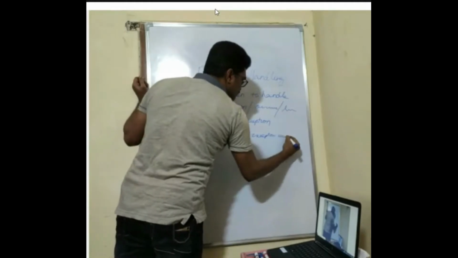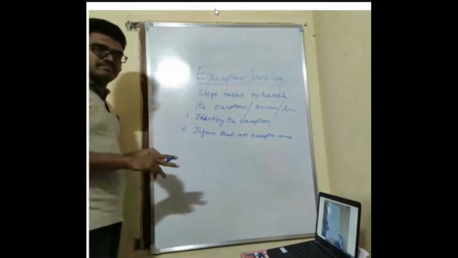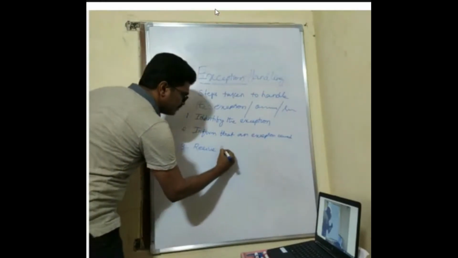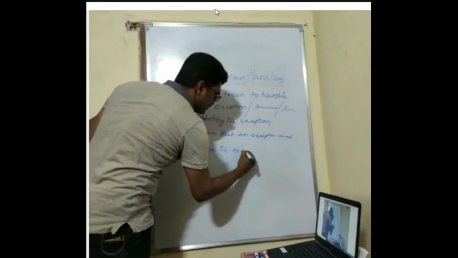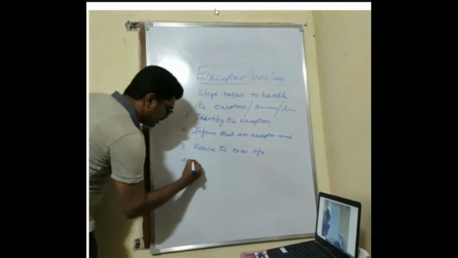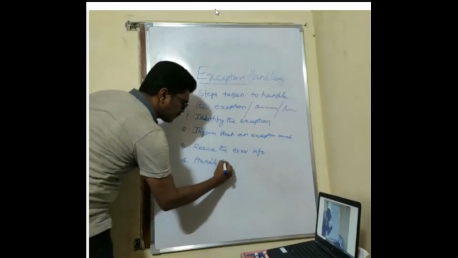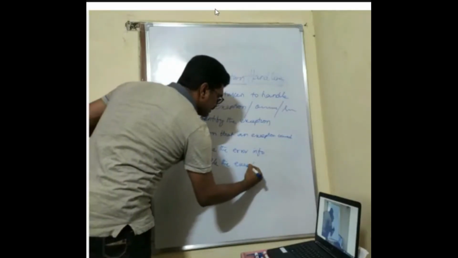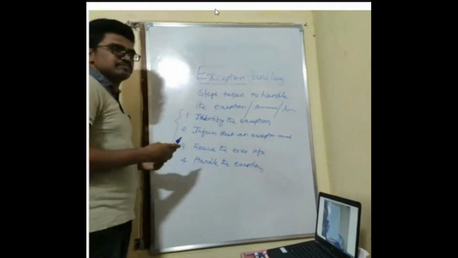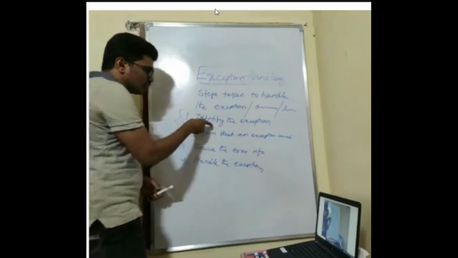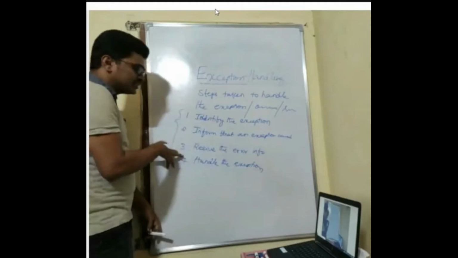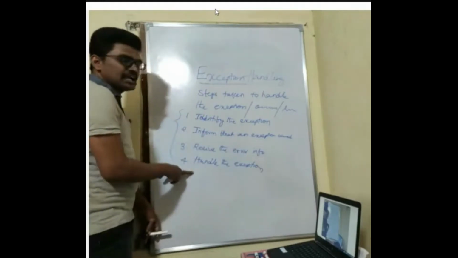So after that, what we do is inform that an exception occurred. We are going to inform. If you are informing, there will be someone to receive the error information. Okay, we are informing, there will be someone to receive it. The last step is handle the exception. Okay, these are the 4 basic steps which you will be using in order to do exception handling mechanism. So first thing is you have to identify the exception. Second is you have to inform that there is an exception. The third step is receive the error information, and the fourth step is handle the exception.